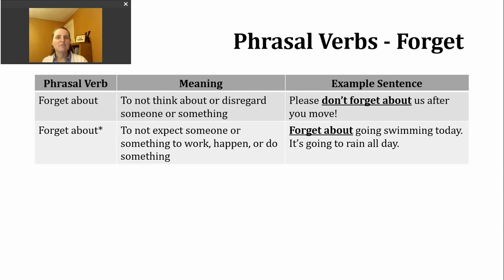So sometimes this forget about has a bit of a sarcastic sound to it. So let's take a look at this particular usage in a sentence. Forget about going swimming today. It's going to rain all day. So again, someone is expressing, don't expect to go swimming today. It's not going to stop raining.